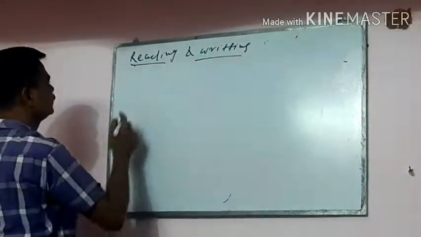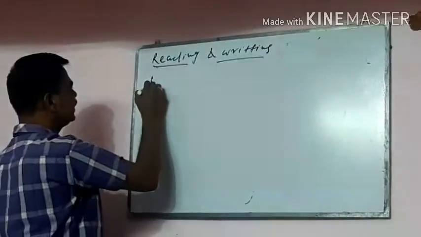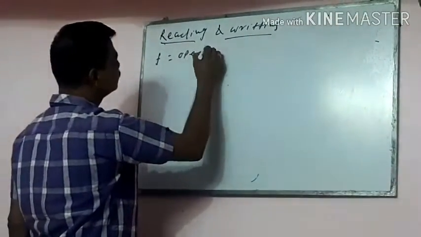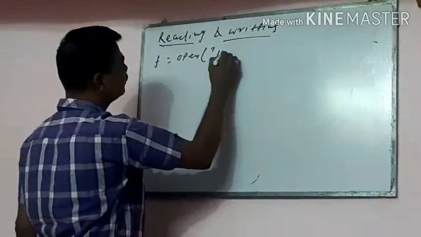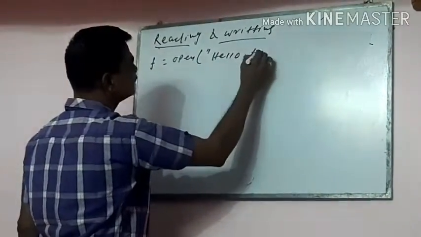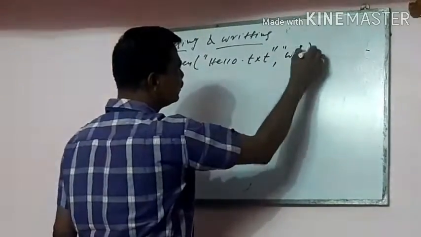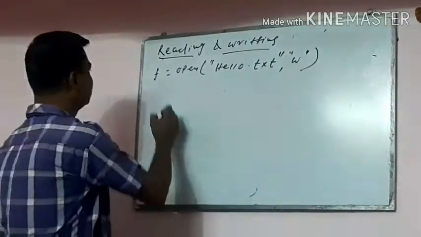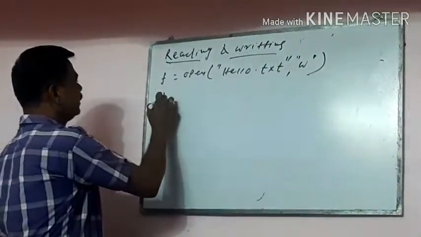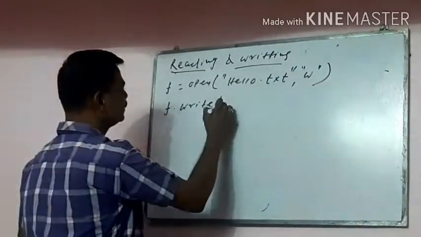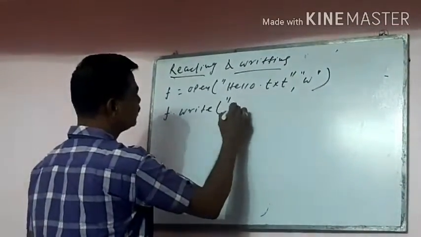First suppose you have f is equal to open, and I am writing hello.txt in writing mode. First, to write something in that file, f dot write. Suppose I am writing, it is a programming language.